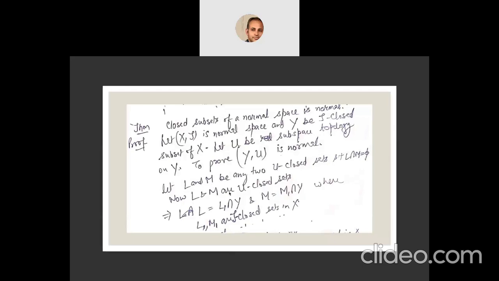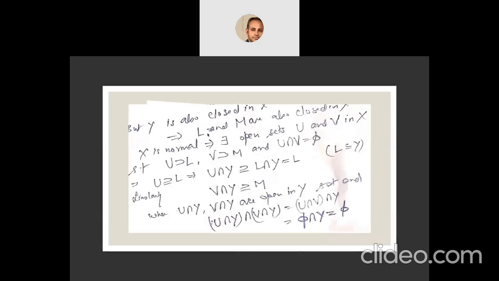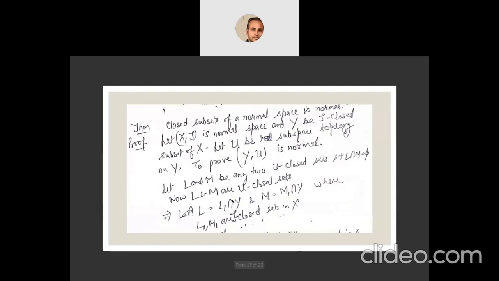So we consider two closed sets which are disjoint in Y. Now L and M are U closed sets. If they are closed in Y, then they must be of the form L1 intersection Y and M1 intersection Y, where L1 and M1 are two closed sets in X. But Y is also closed in X. As Y is closed in X, and L1 and M1 are also closed in X, their intersection will also be closed in X. So actually L and M, which were closed in Y, are also closed in X.